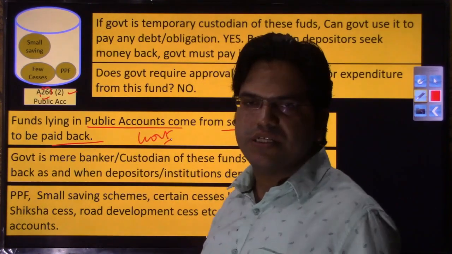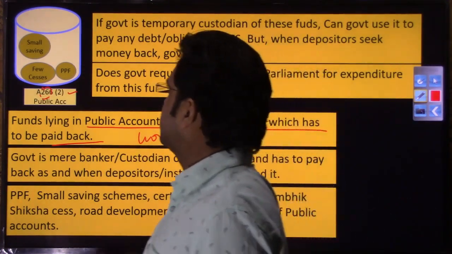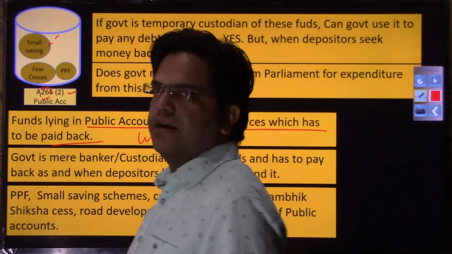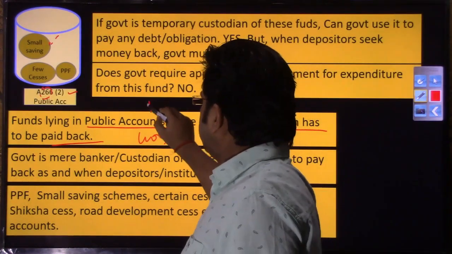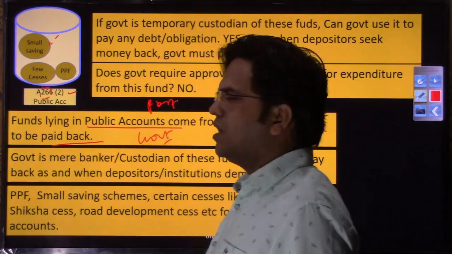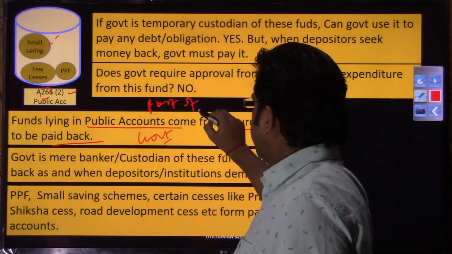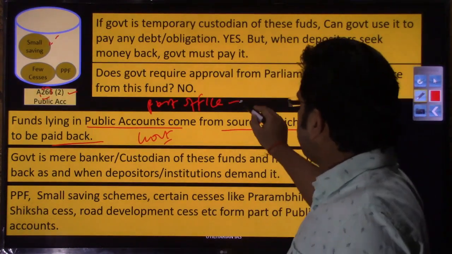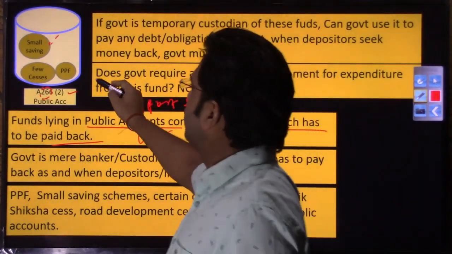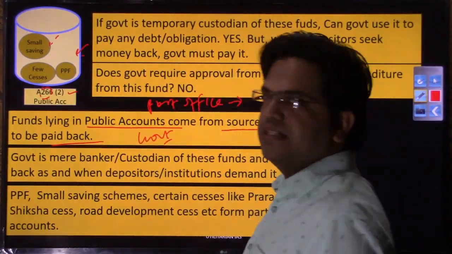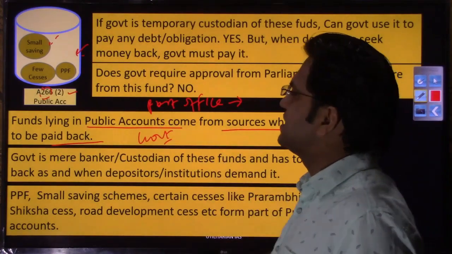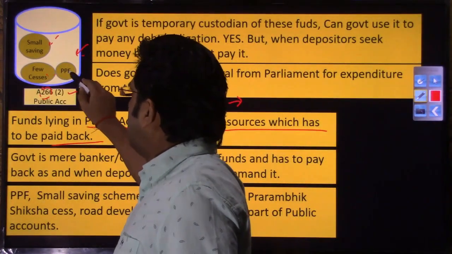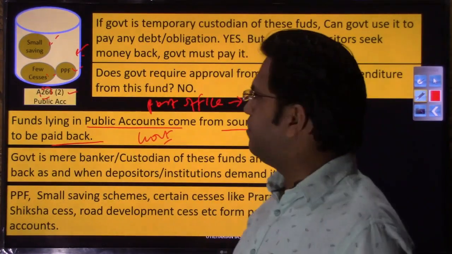So what are the sources of public accounts? Small saving funds, Kisan Vikas Patra, whatever scheme the post office banks run for small saving, that amount comes to the government and will lie in the public account. But here in this case, whenever there is a small saving scheme or cesses or PPF or PF,